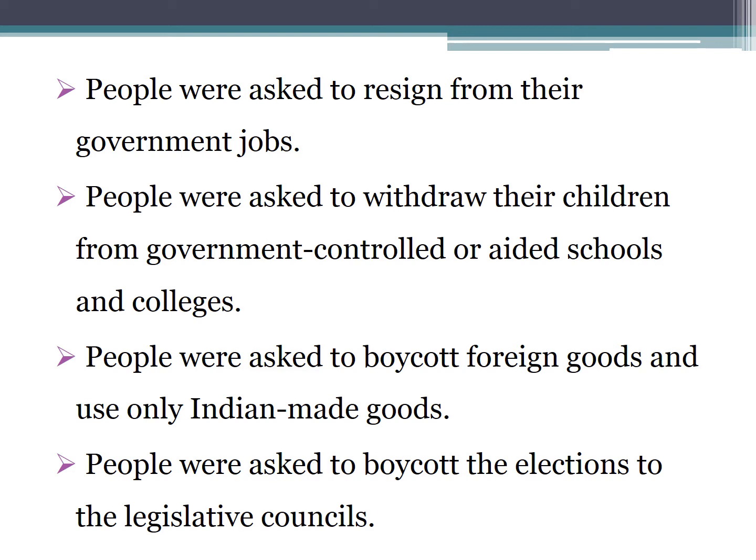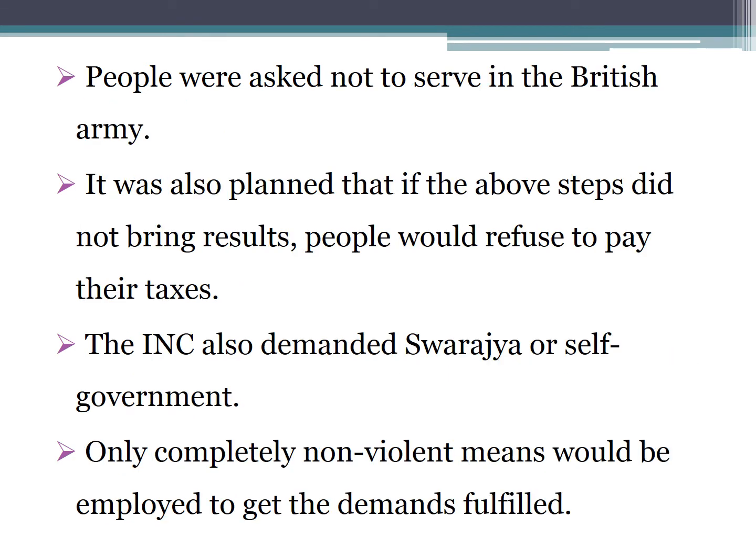So actually, on the terms of the Montagu-Chelmsford reforms, elections were to be held, and the Congress party boycotted these elections. They did not contest the election, and they even asked people not to participate in voting. So it happened. It was successful. Because of this reason only, in South India, especially in the Madras province, the Justice Party contested, and it came to power. And people were asked not to serve in the British